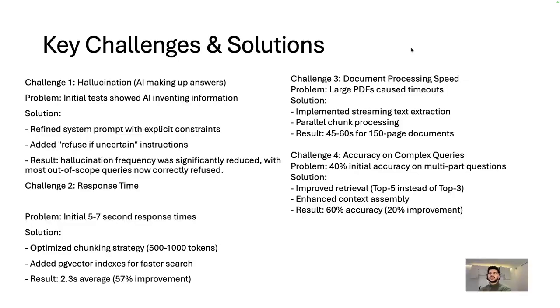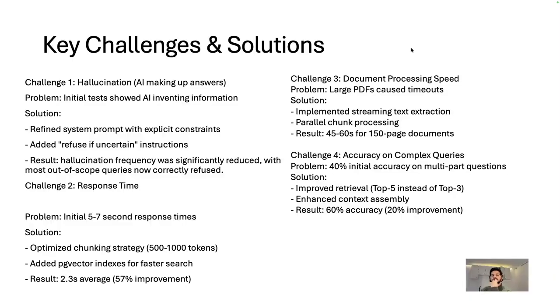The first challenge was hallucination. On the initial test, the AI showed it was inventing information. For example, if you asked what the capital of France is, it would say Paris, even though the chat wasn't about that. It was about a restaurant. So it should refuse if it is uncertain. I noticed that prompt engineering is important in this matter, so that you control the bots. If they don't know, they're going to say, I don't know. They wouldn't generate information or be creative. But this depends on you and how you set up your bot.